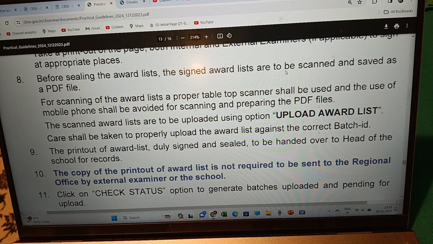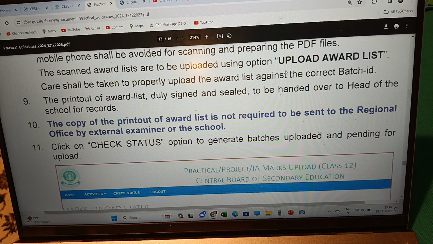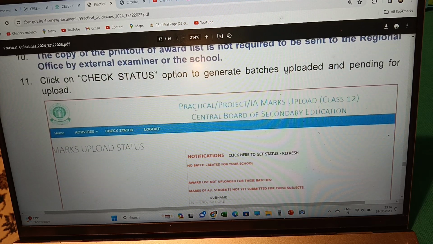The printout of the award list, duly signed and sealed, is to be handed over to the head of the school for records. The copy of the printout of the award list is not required to be sent to the regional office by the external examiner or the school. Click on the check status option to generate batches uploaded and pending for upload.